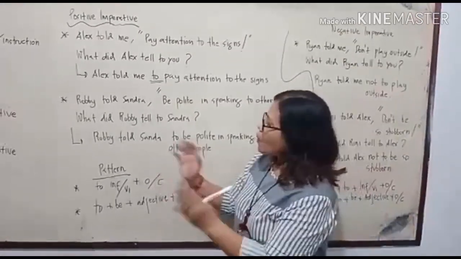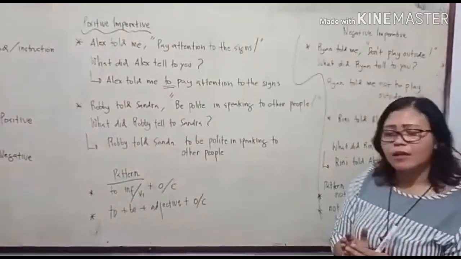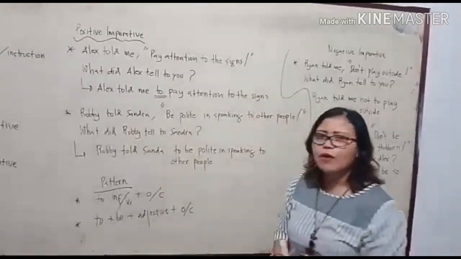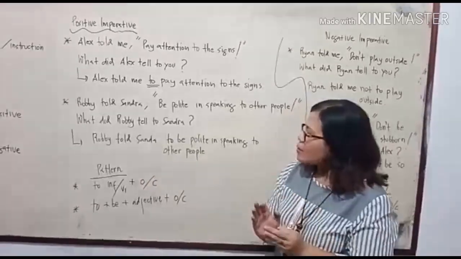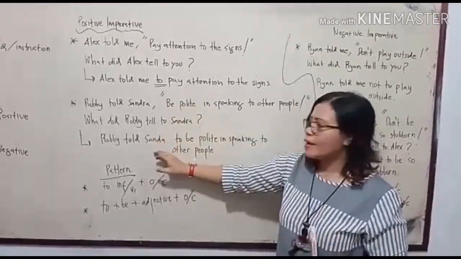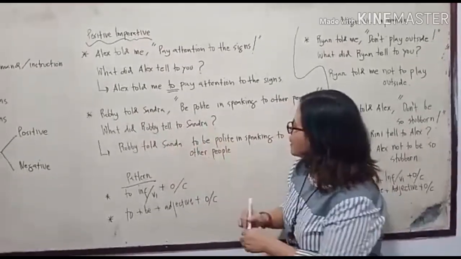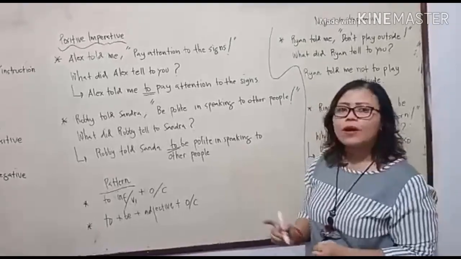Okay, so the question: what did Robbie tell Sandra? If you find these questions, it means that you have to change direct to indirect. So how can we change direct to indirect? Okay, Robbie told Sandra to be polite in speaking to other people.